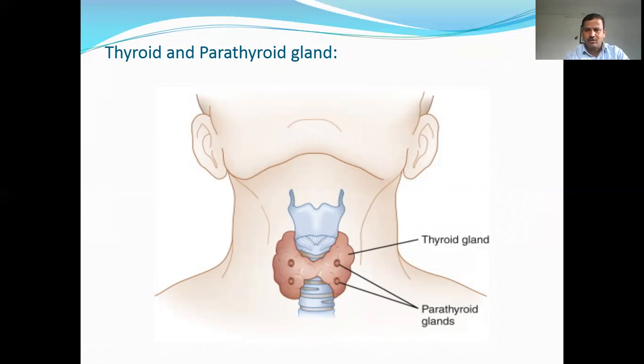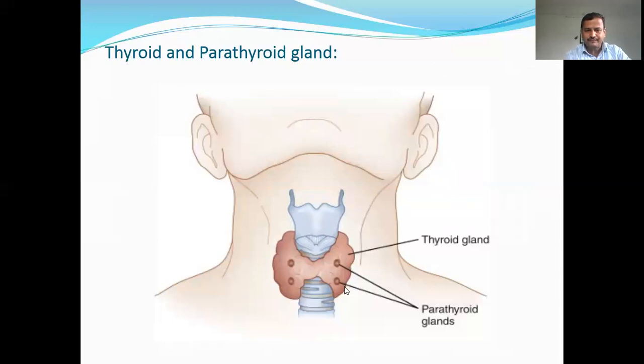The two main hormones produced by the thyroid gland are thyroxine and thyrocalcitonin. It stimulates the bone cells to add calcium to the bone, and they help to regulate calcium metabolism in the body.